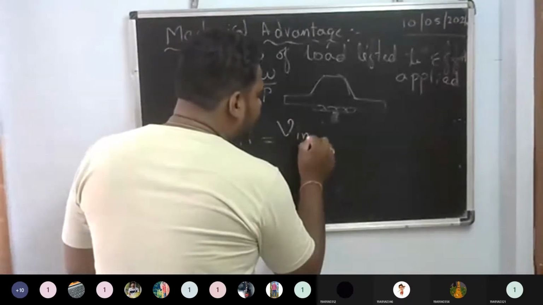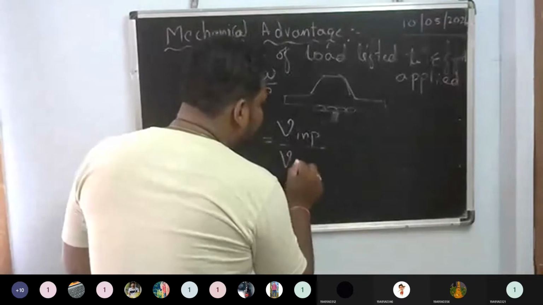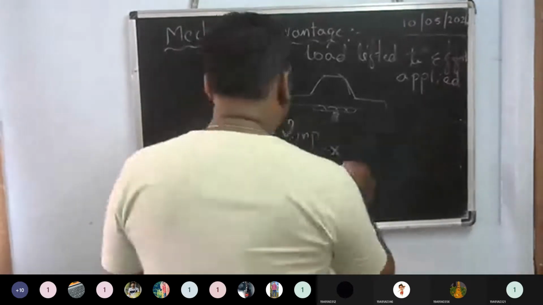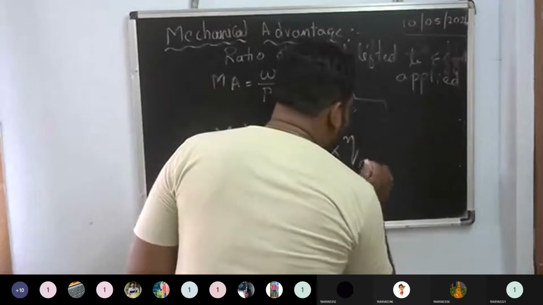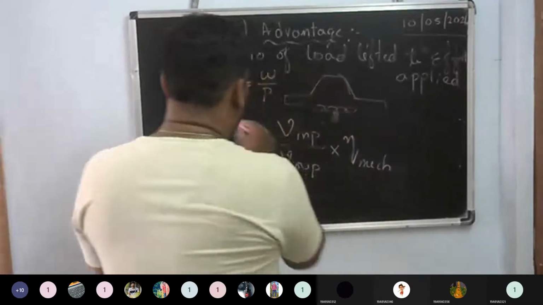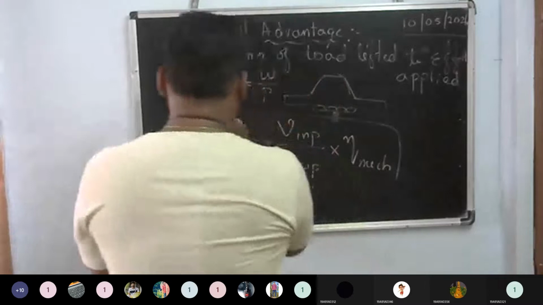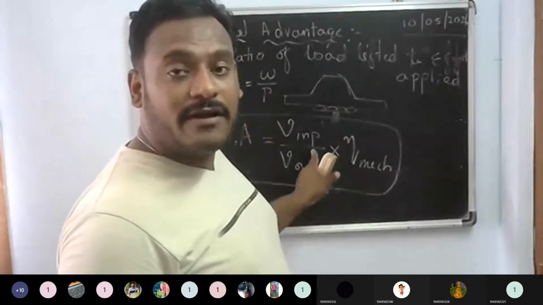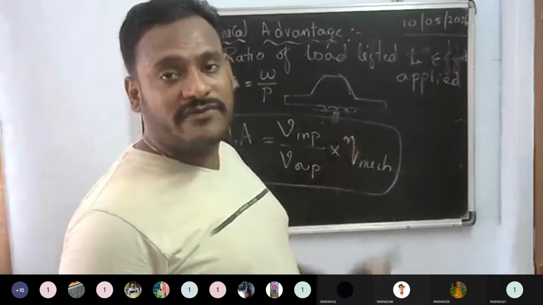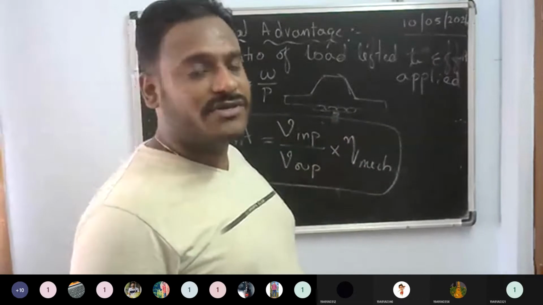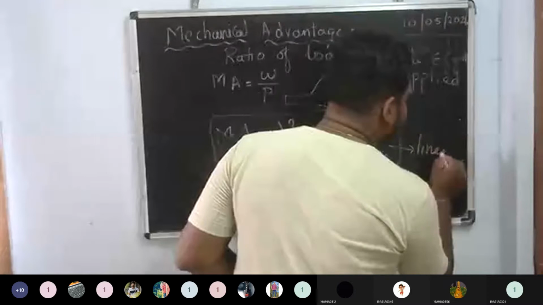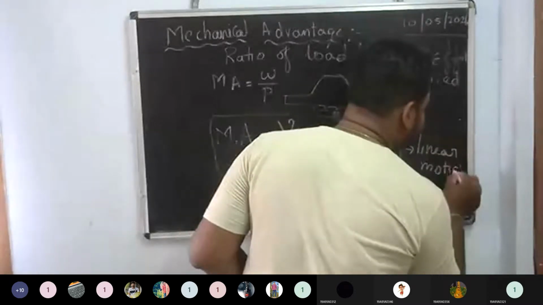It is velocity input by velocity output into the mechanical efficiency. This is called the mechanical advantage with respect to velocity and also efficiency. This is about the linear motion.